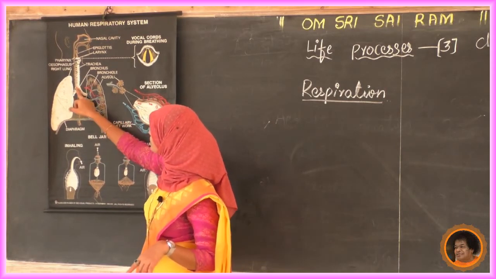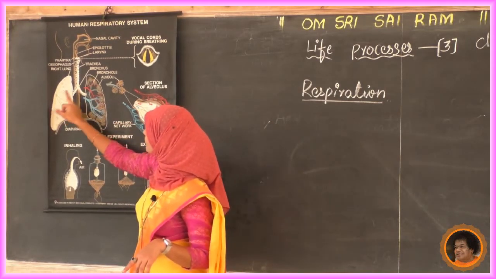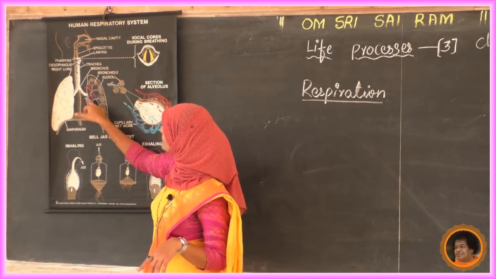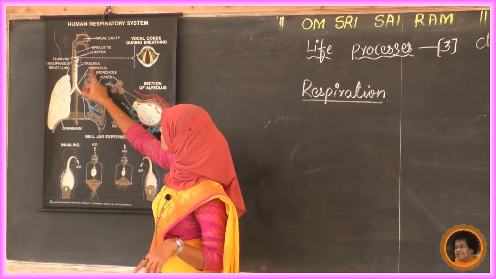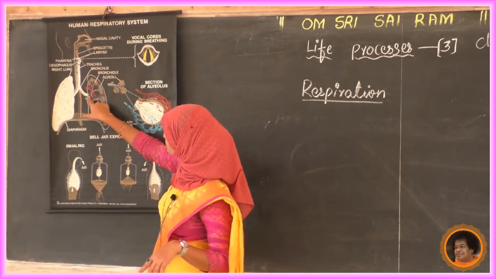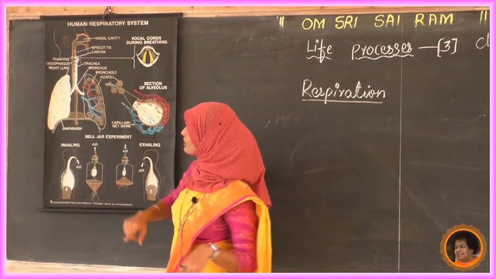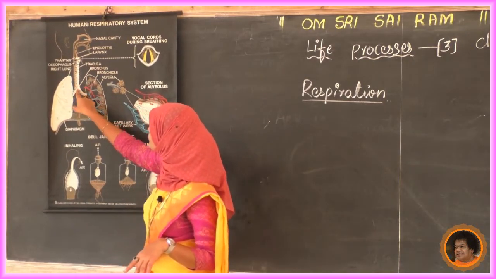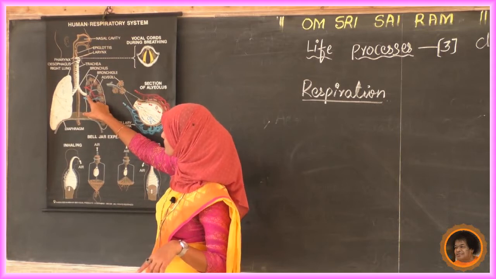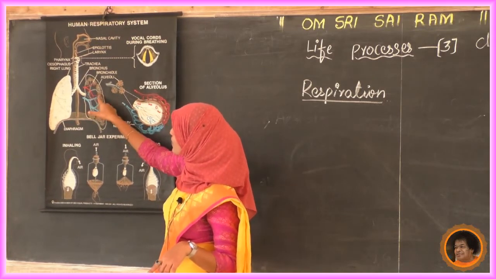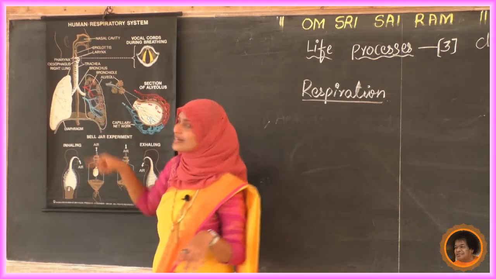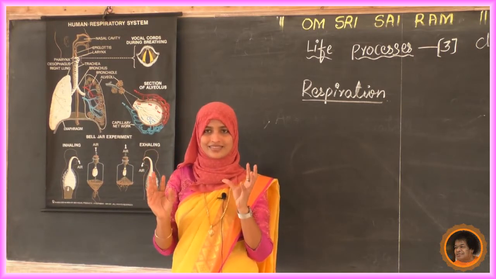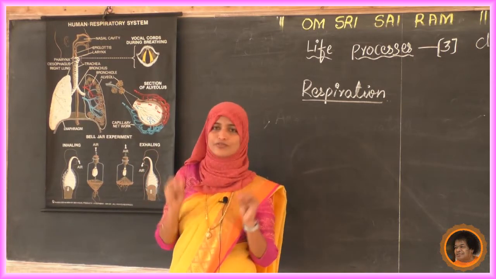Next, it leads to the bronchus. There will be right and left lungs, one bronchus for each. Next, the bronchus leads to the bronchioles. Now the air passes like this and reaches the bronchioles. There are a number of bronchioles. The bronchioles end up with air bags, which are called alveoli.